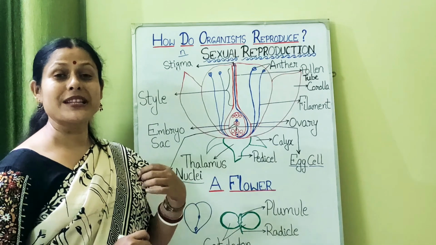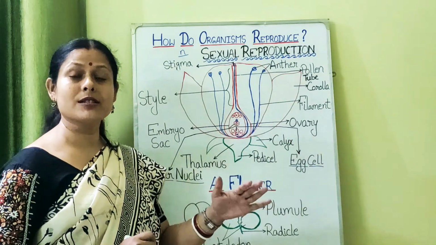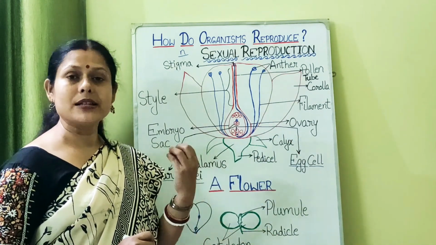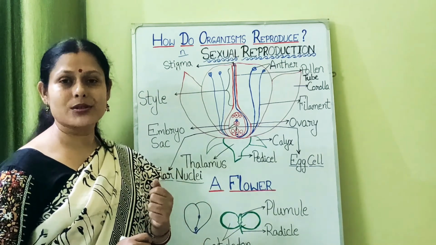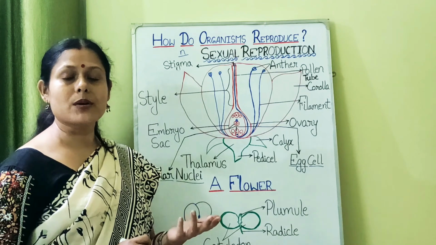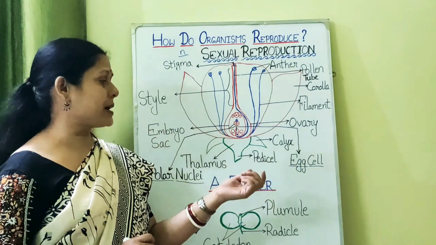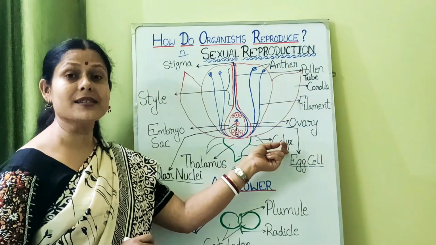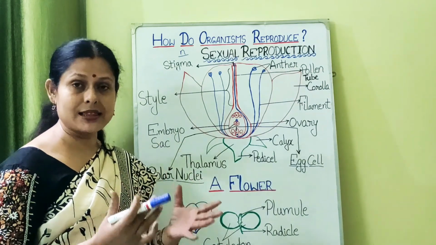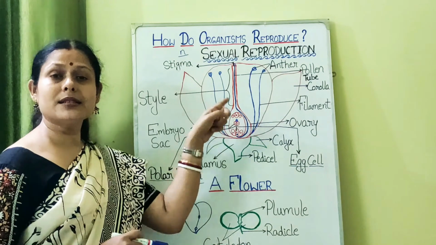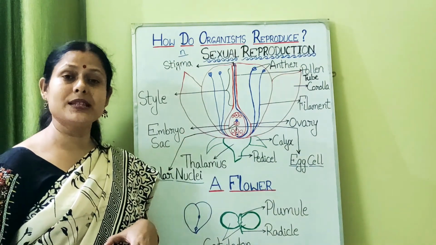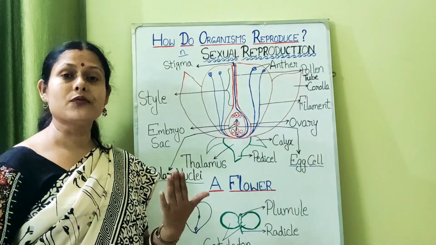So fruit, whether it is formed from the ovary or not, is of two types. When it is formed from the ovary, it is called a true fruit, like mango. When it is not formed from the ovary, it is formed from some other part, the thalamus, sometimes the calyx, which also become juicy and encircle the embryo sac to form the fruit. In that case, they are called false fruits.